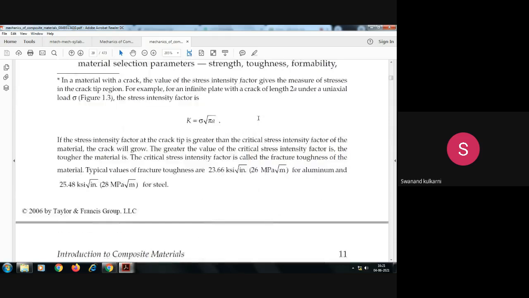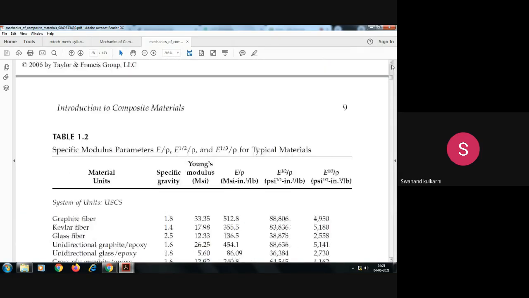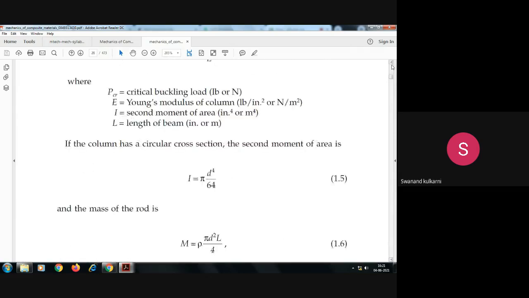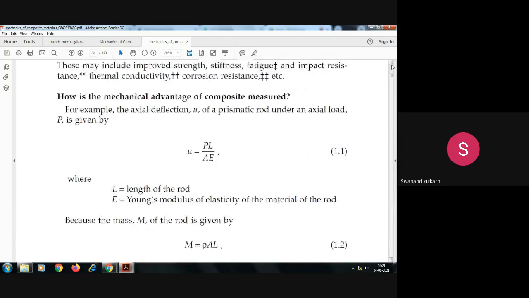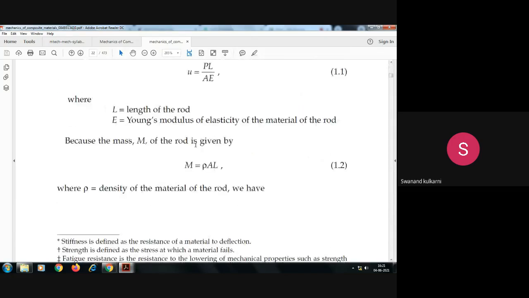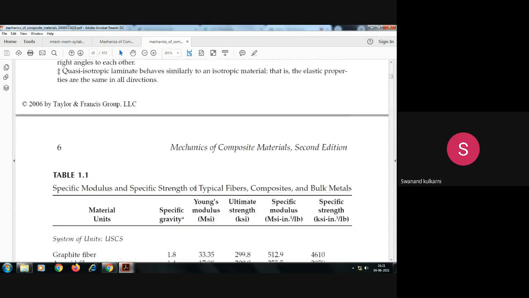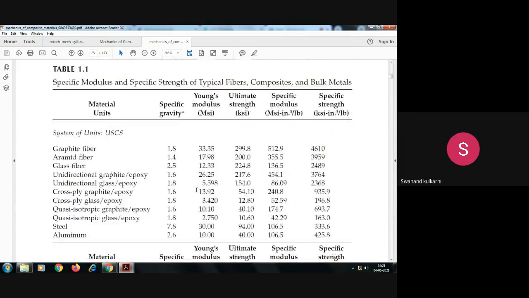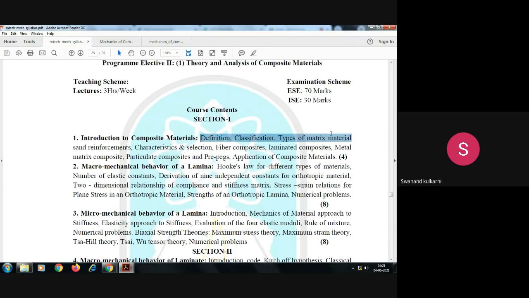Is it okay? So yesterday we were discussing the first fundamental things of the composite materials, and inside that we have seen what the composite material is, the classification of the composite material, and then we have seen one case study. Suppose different fibers are present here. We are coming to the new point, that is definition, classification, type of matrix material, and reinforcements.